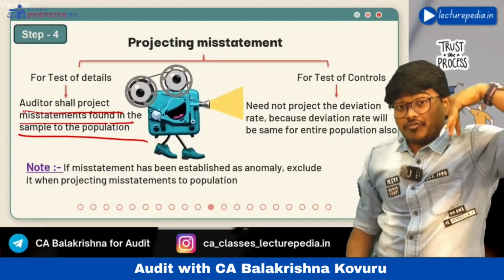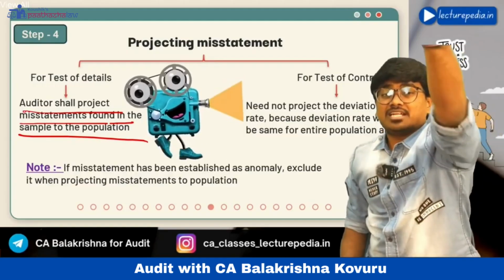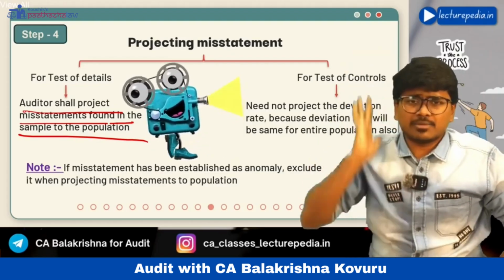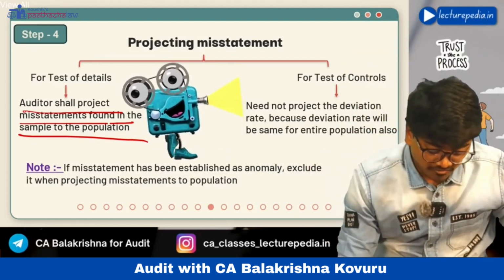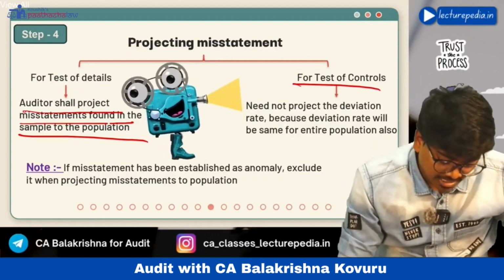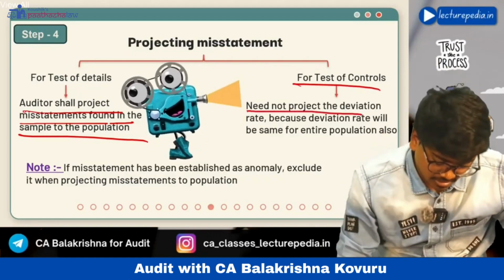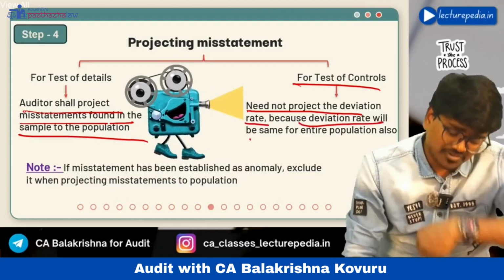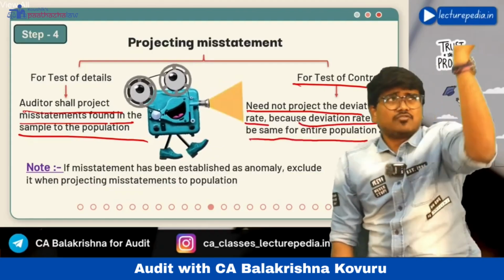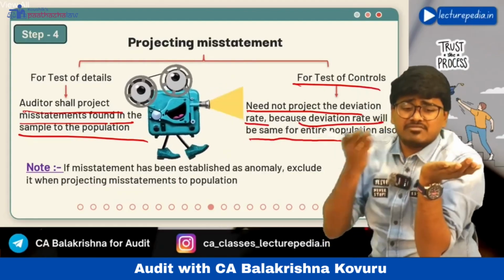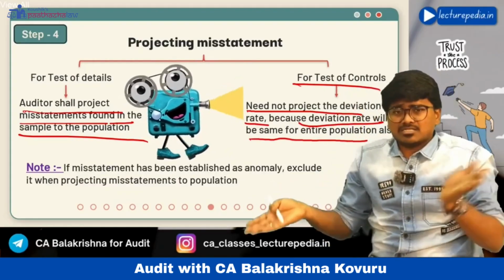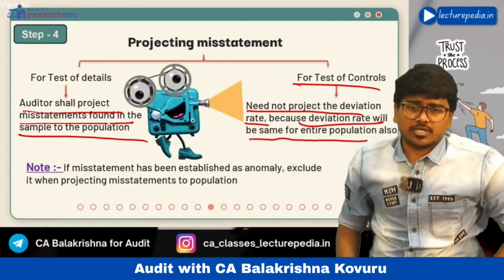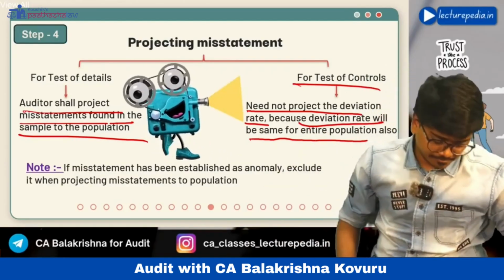So even if you project this deviation rate to the entire population, the rate will not change; the percentage will remain the same. So for test of controls, you need not project the deviation rate, because the deviation rate will be the same for the entire population also. If for the sample of controls the deviation rate is 10%, it means for the population also the deviation rate will be 10% only. Hope that is clear.